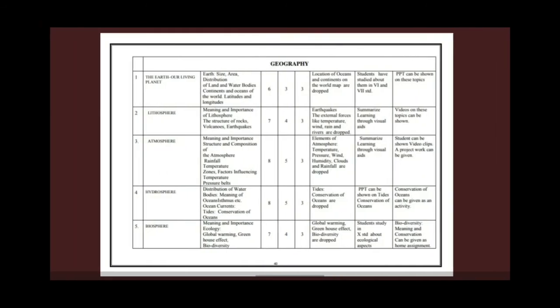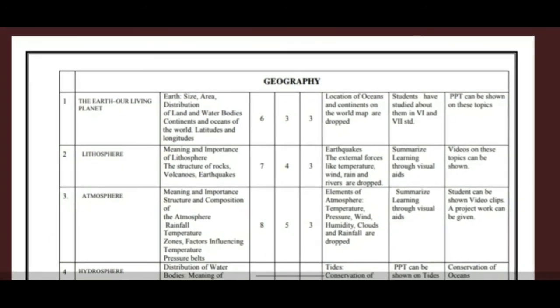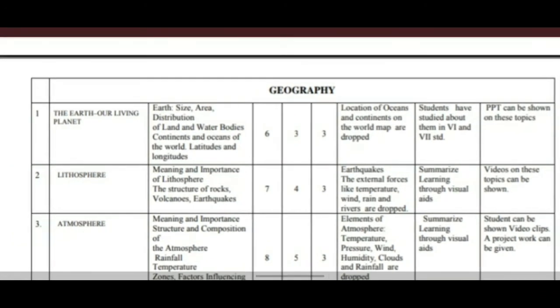In this, you are having the 5 lessons. The first lesson, the earth, our living planet. In this, the subtopics are earth, size and area, distribution of land and water bodies, continents and oceans, and the latitudes and longitudes. In this, location of oceans and continents on the world map are dropped because we have already learned about them in 7th and 6th standard.